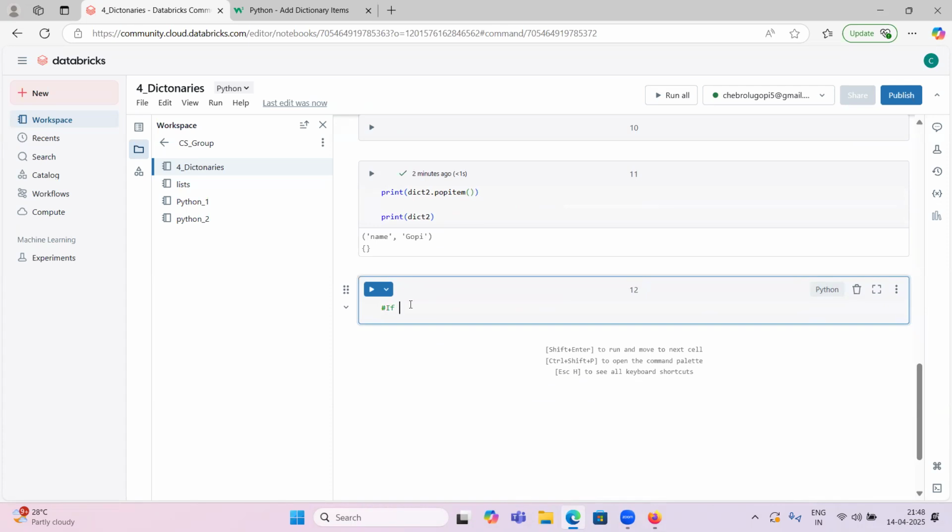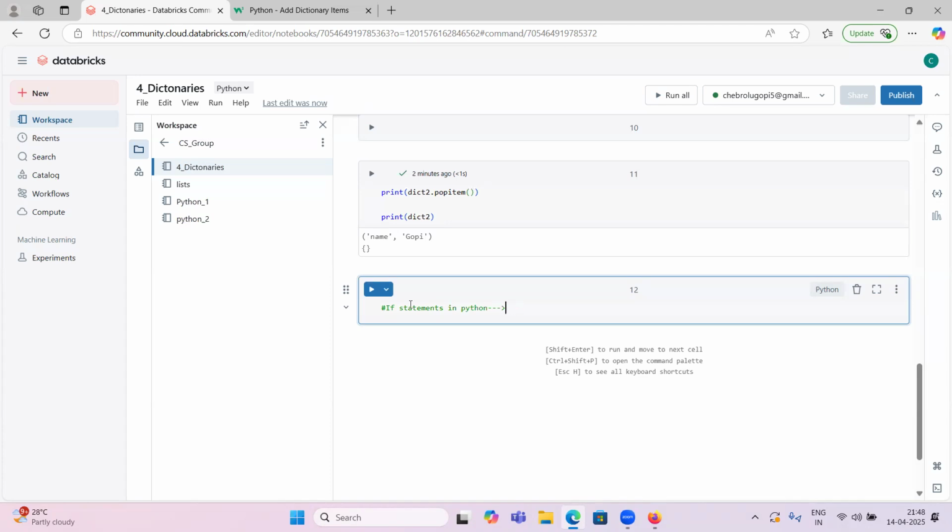Okay, if statements in Python. So where do we use if and else statements?